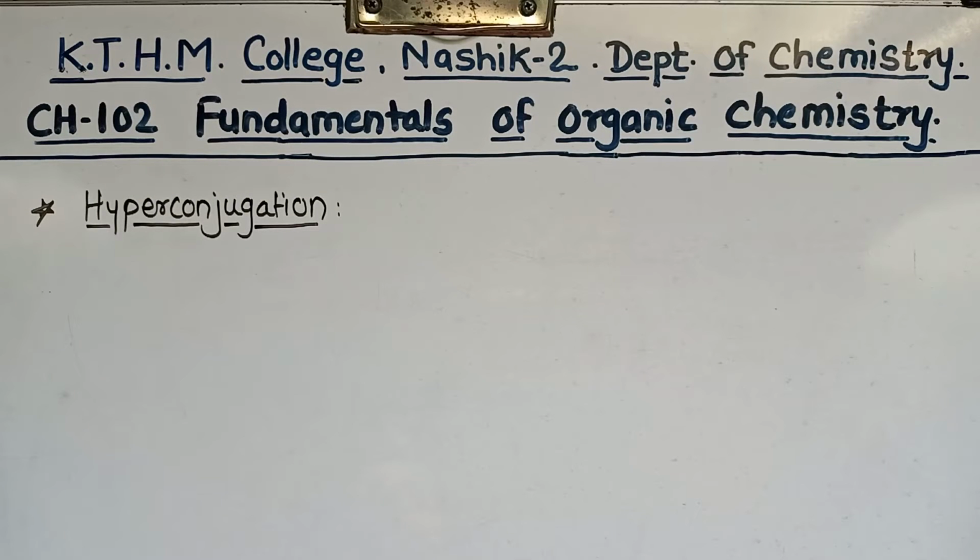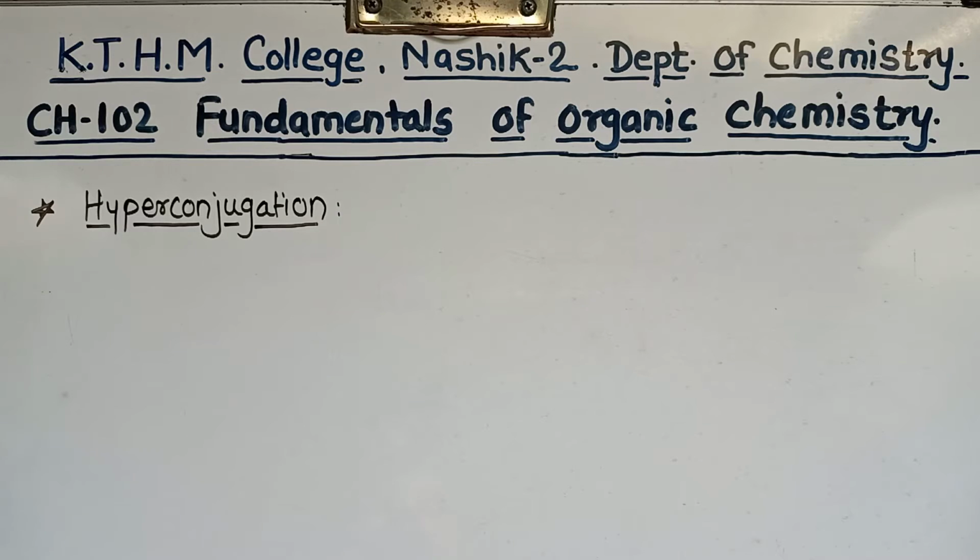In the previous lecture, we discussed the resonance effect and its application. Now, in today's lecture, we will discuss the structural effect, that is hyperconjugation. Hyperconjugation is nothing but a modification of the resonance effect. Why do we call it a modification of resonance?